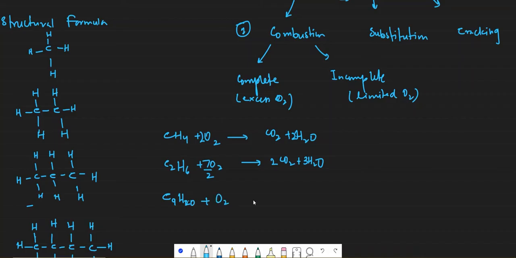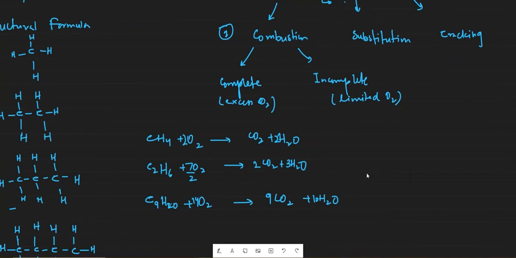It will react with oxygen to form again carbon dioxide and water. Okay, the 9 carbons, 20 hydrogens. How many oxygen? 9 twos are 18, 18 plus 10 is 28, so you multiply it by 14. So that is complete combustion.